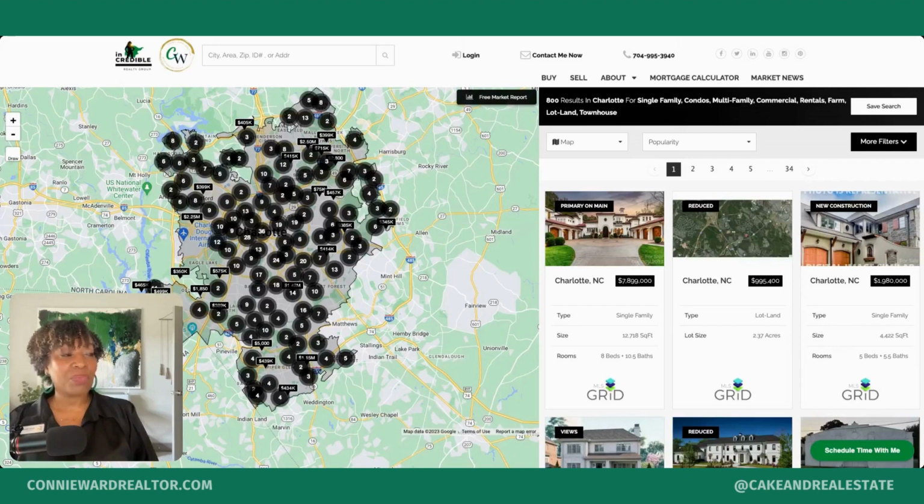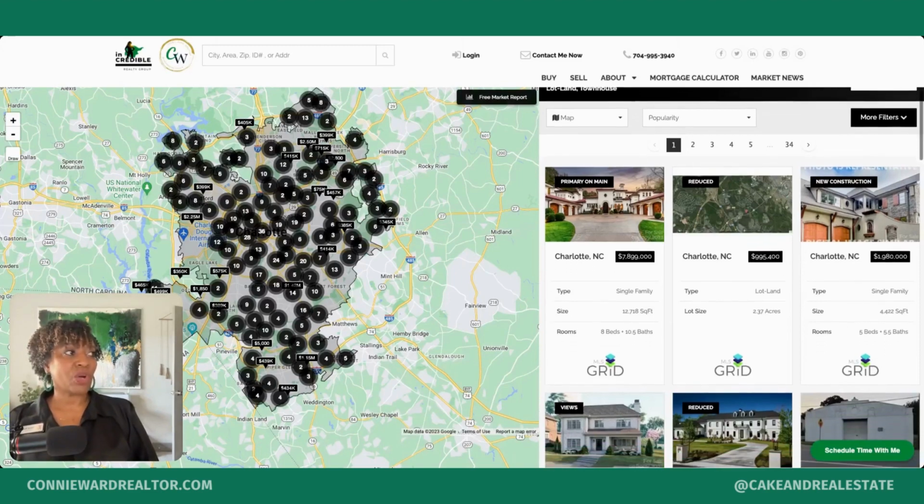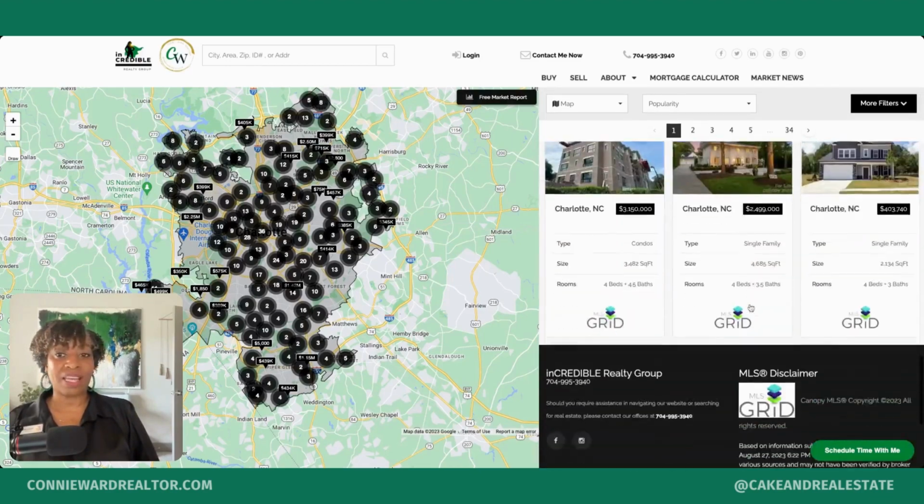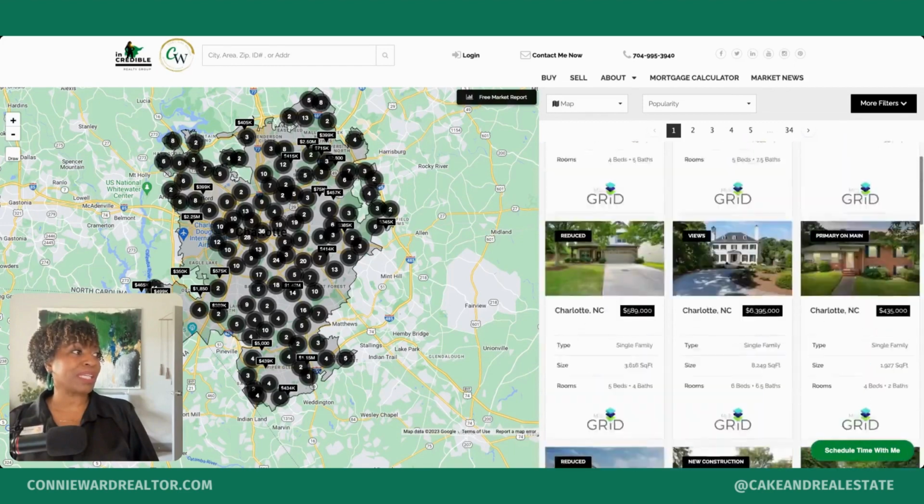So here we are. We're on my website, and these are all of the active listings in Charlotte. They can click on a number on the map. So maybe they're looking in the northern corridor and they want to look at these homes over here, or maybe they want to actually look at the list grid on this side. They can browse properties from here.